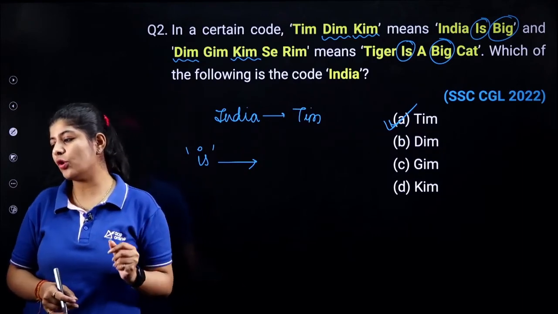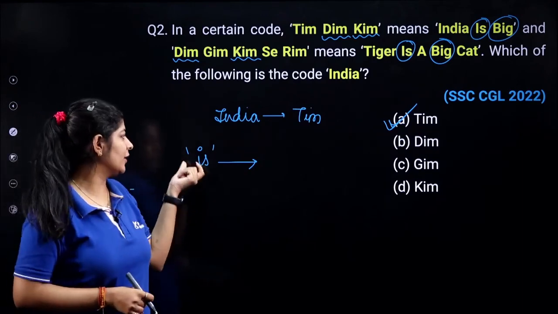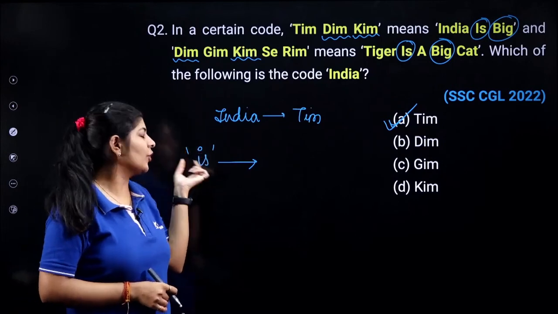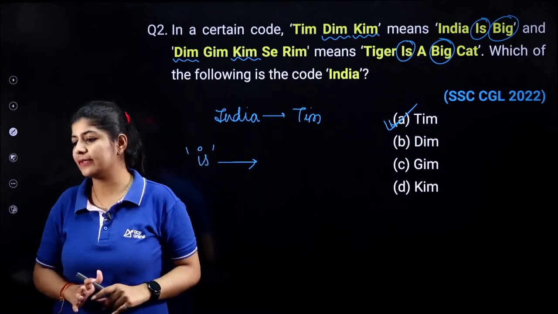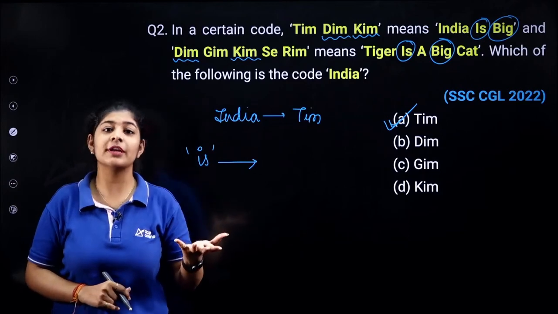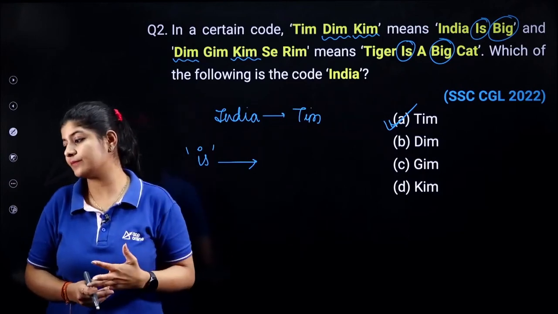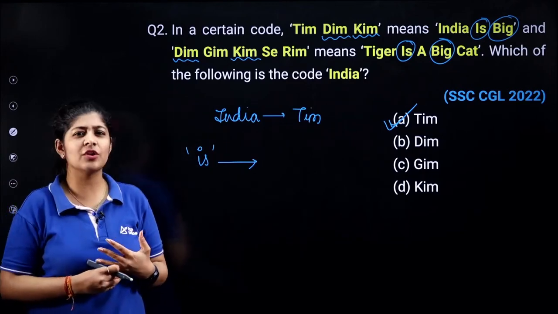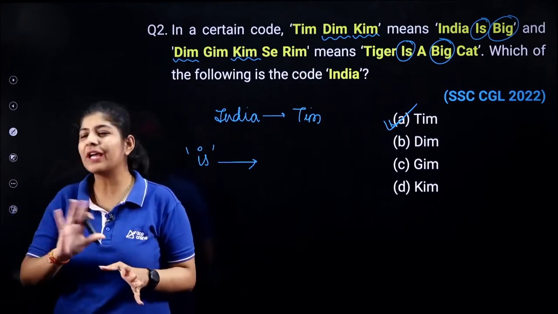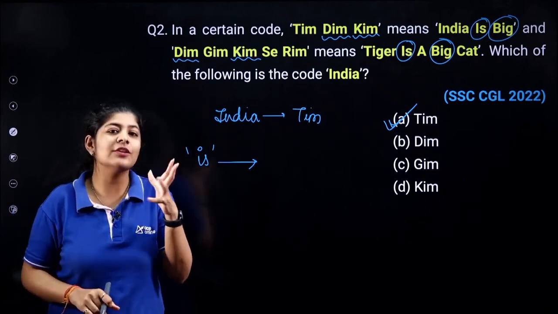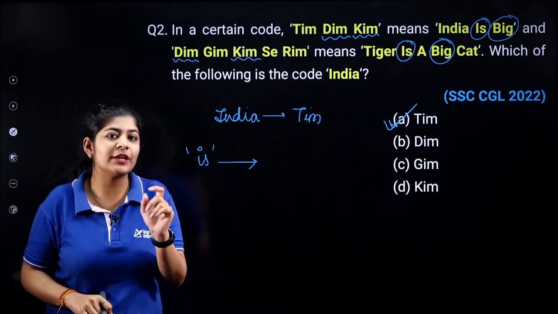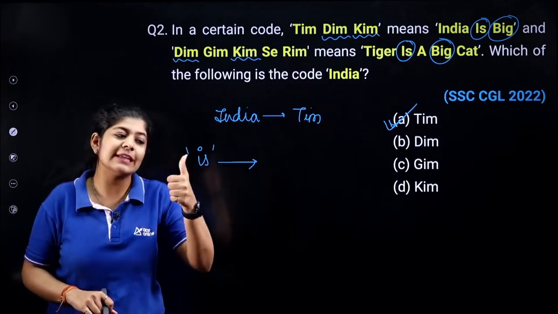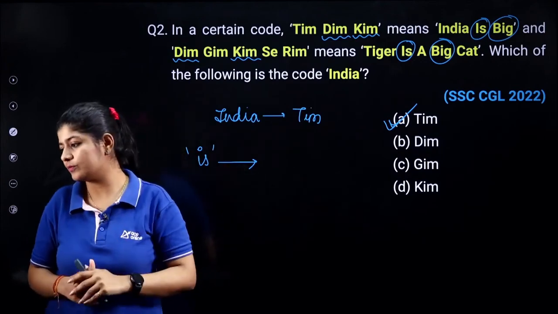Think quickly and tell me: if you want to write down any specific code for is, are you able to do that? Can you determine the fixed code for is? I just want the answer in yes or no. I'm not asking for the specific code.